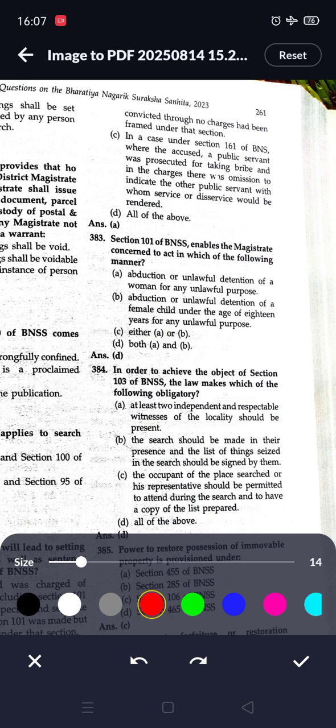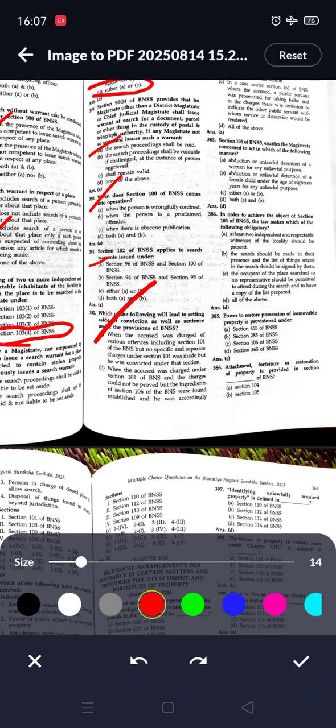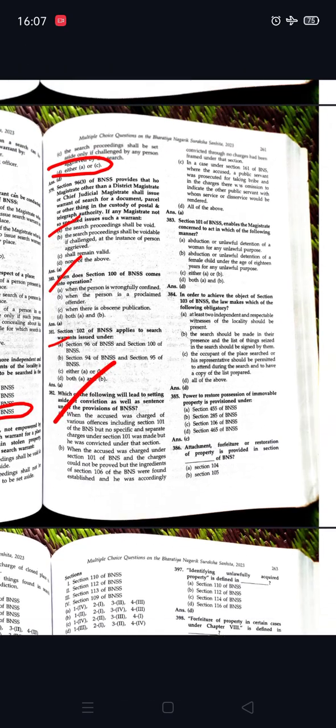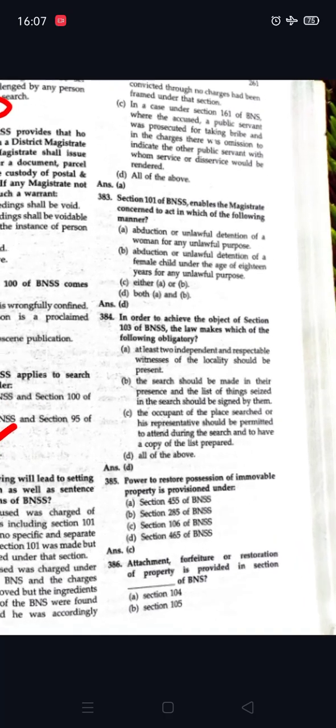So option D, all of the above. So the correct option is option A, that when the accused was charged of the various offences including section 101 of BNSS but not as specific and separate charges under section 101, he was convicted under that section. Next question.